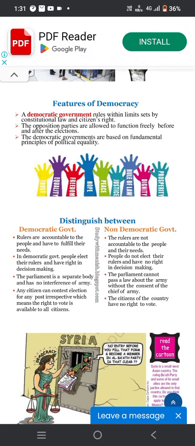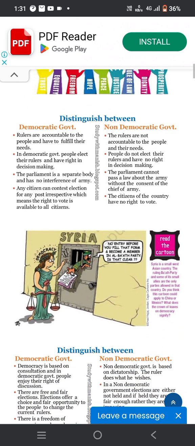And the features of democracy. A democratic government rules within the limits set by constitutional law and citizen rights. The opposition parties are allowed to function freely before and after the election. Democratic governments are based on the fundamental principle of political equality. Now, the distinction between democratic government and non-democratic government.